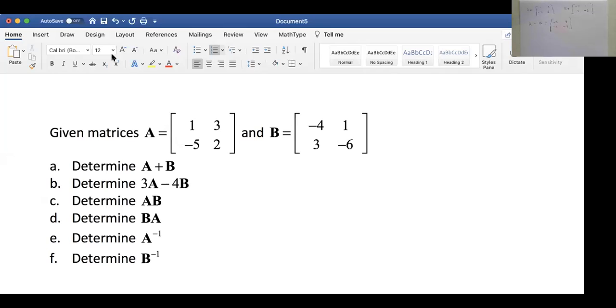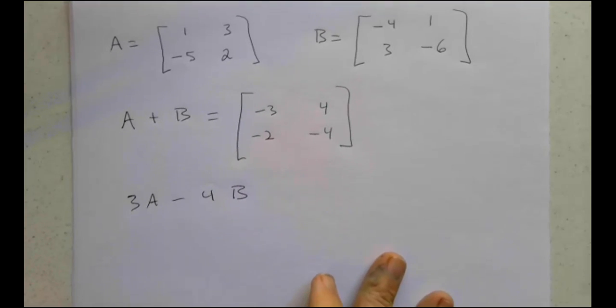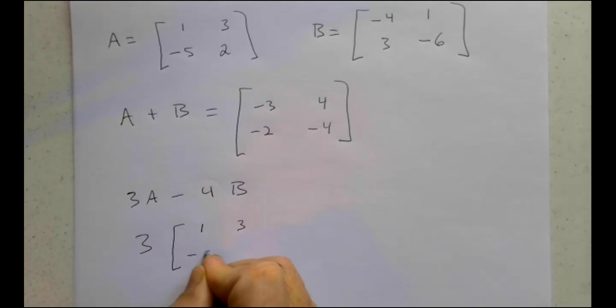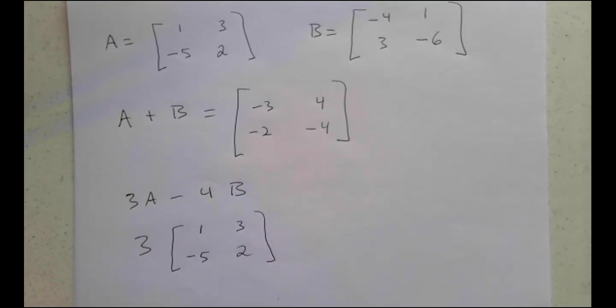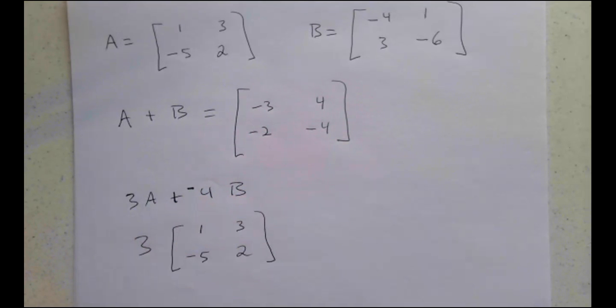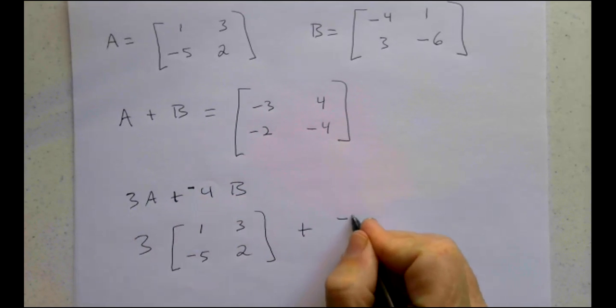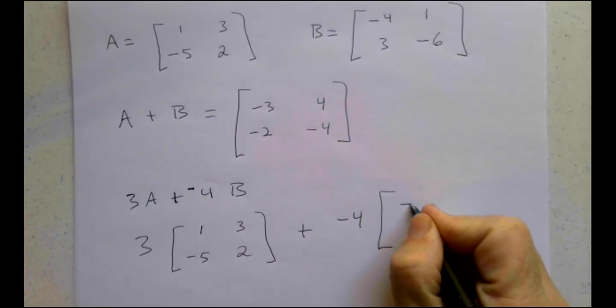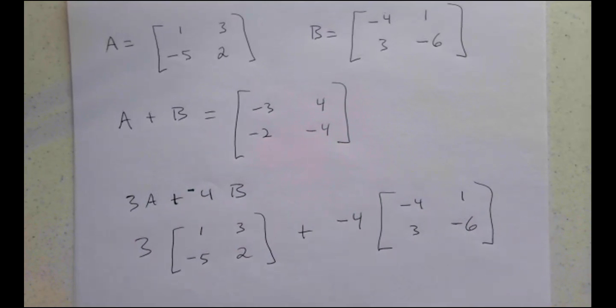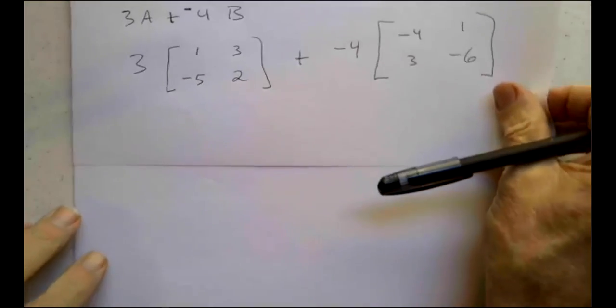The next example is 3A minus 4B. But again, pretty much the way you'd want that to be done. So 3 times A, so what will that be? 3 times this matrix, 1, 3, -5, 2. I don't like to use minus. I like to change minus to plus and negative, just for clarification purposes. Plus -4 times B. What is B? -4, 1, 3, -6. And then what do I get when I do that?